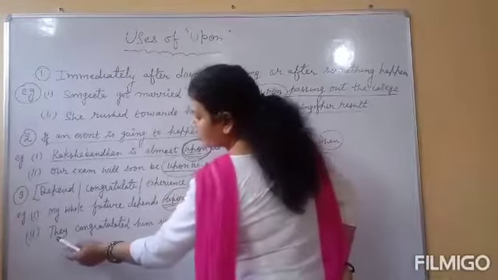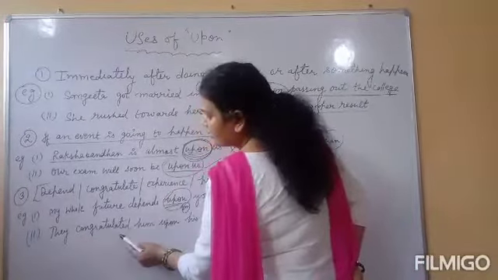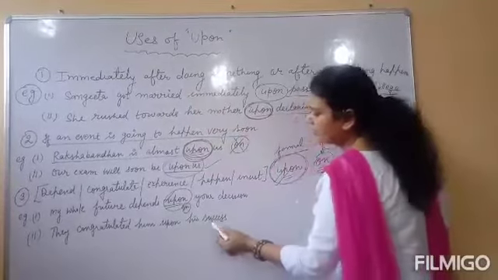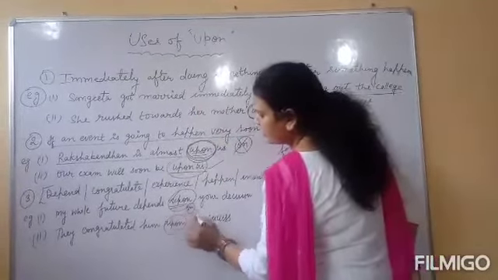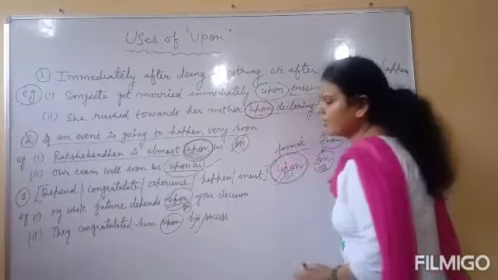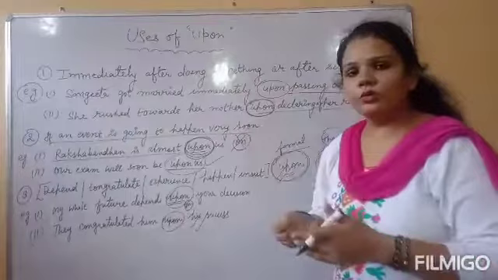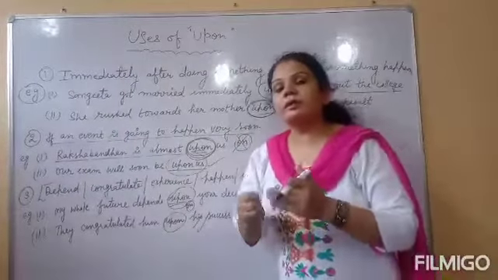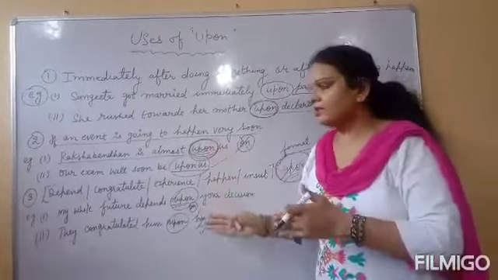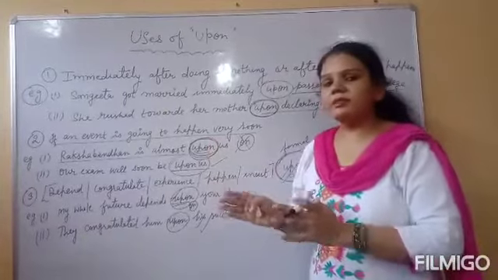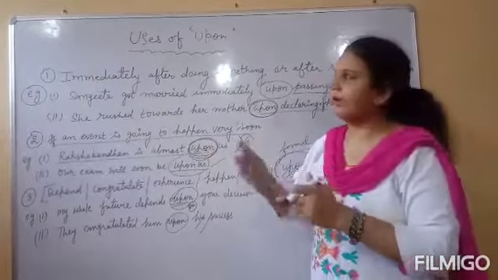Understand? Next one is, they congratulated him upon his success. Upon his success. Clear? So dear students, these are the uses of on, onto and upon, and you can understand the difference between on, onto and upon by doing these sentences.